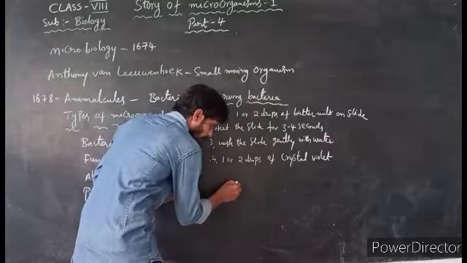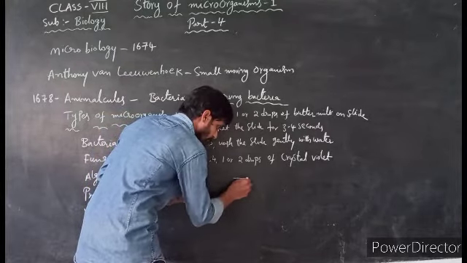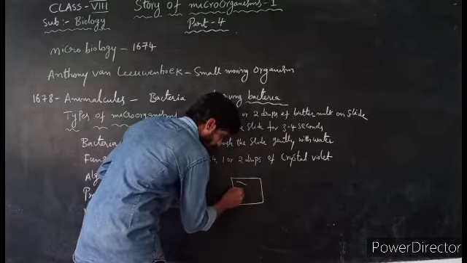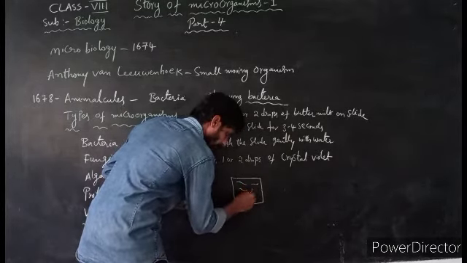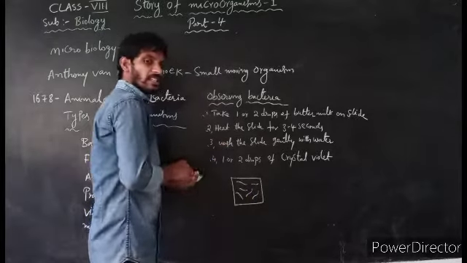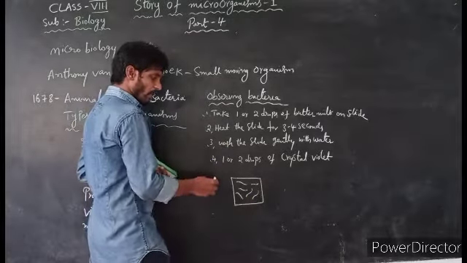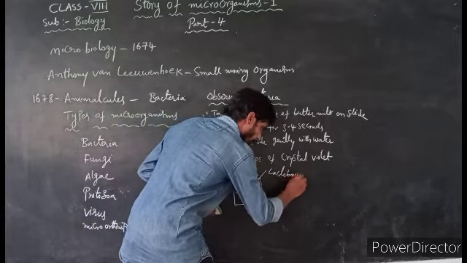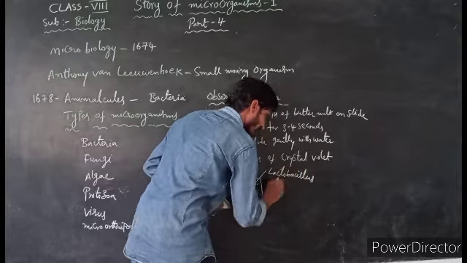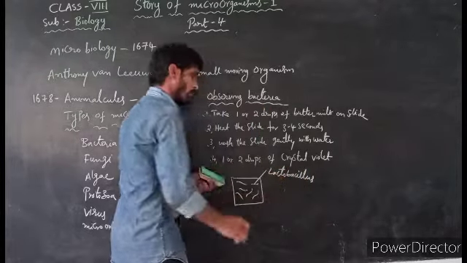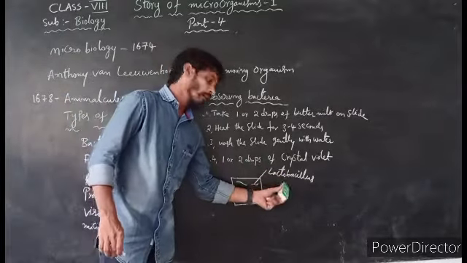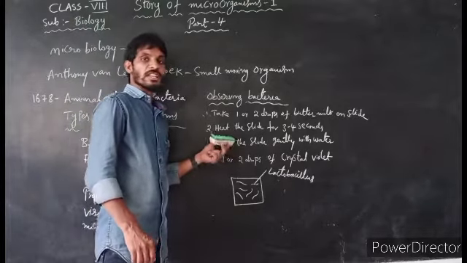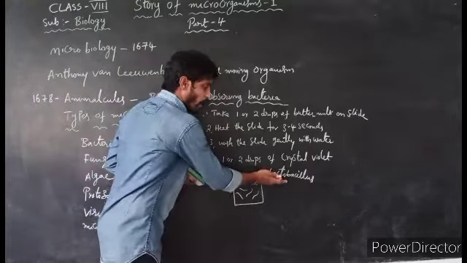We can observe thread-like structures. Thread-like structures appear when you observe under the microscope. These thread-like structures are called lactobacillus. This is one example of bacteria. This lactobacillus bacteria is present in curd, which we use in our day-to-day life. It helps in the formation of curd.